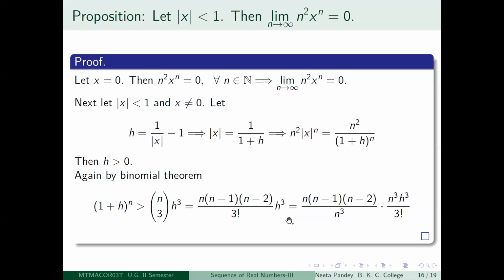Now what you will do, as in the previous case, you multiply and divide by n cube. There you had done a multiplication and division by n square. Here you do it by n cube just because there are 3 terms involved. So you get something like this, n cube h cube by 3 factorial. This is what we are going to just leave out for the time being, and this we will estimate by a number as in the previous case.